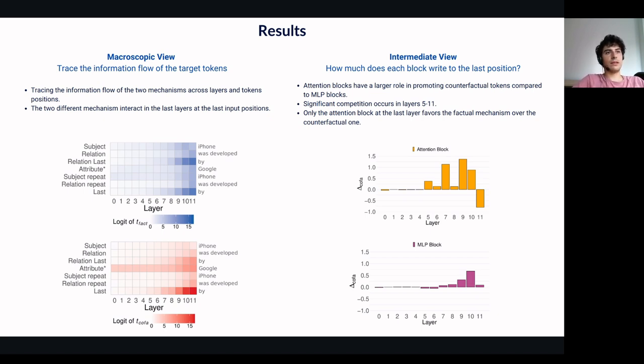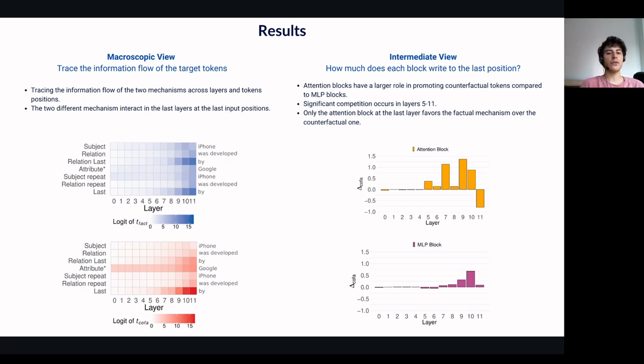After having localized the flows of these two tokens, we moved to the intermediate view and asked where these tokens originated. Looking at the intermediate view, we investigated which blocks, attention heads or MLP, favored one token over the other.